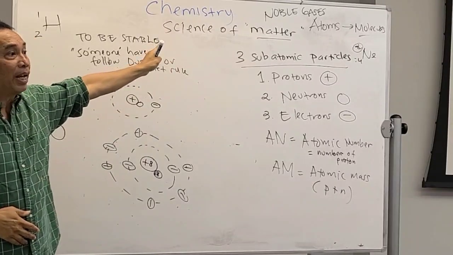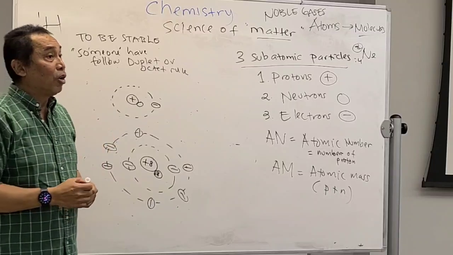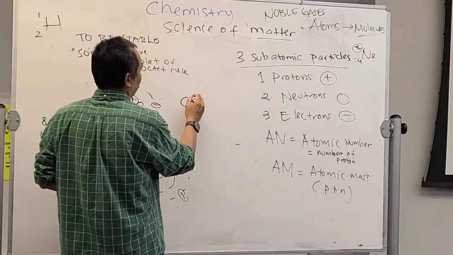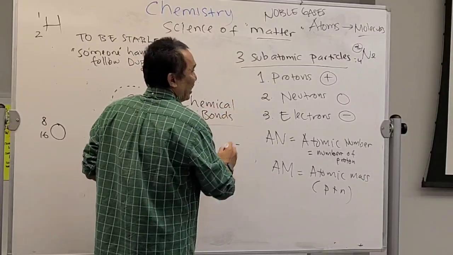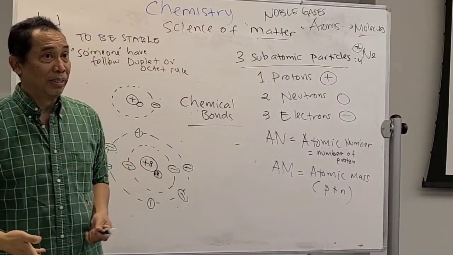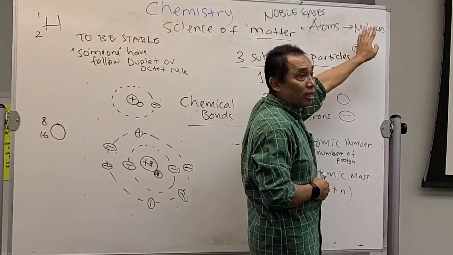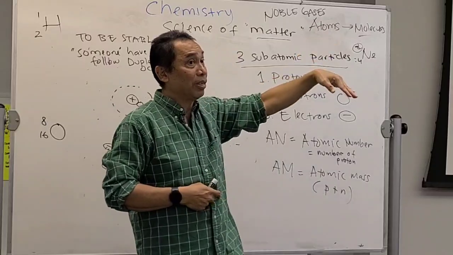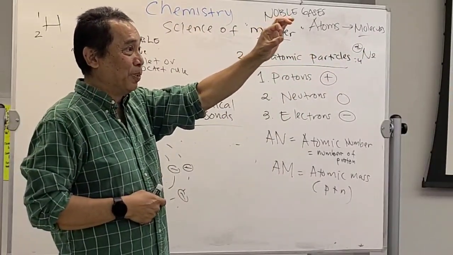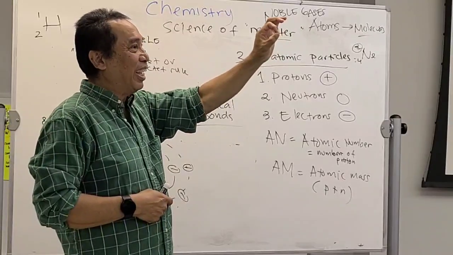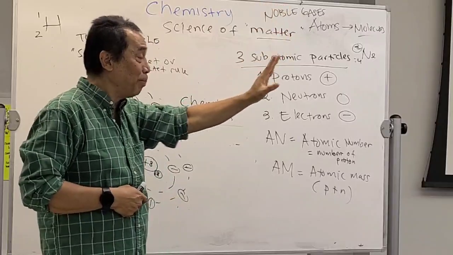The rest of the atoms are not stable. Therefore, they have to make combinations. The combination is called a chemical bond. So they have to make bonding between atoms to create molecules, and the molecule will be stable. Therefore, you have molecules mostly in nature. Water is a molecule, right? H2O. It is not H by itself, it's not O by itself. Are you with me? To be stable, you have to bond.